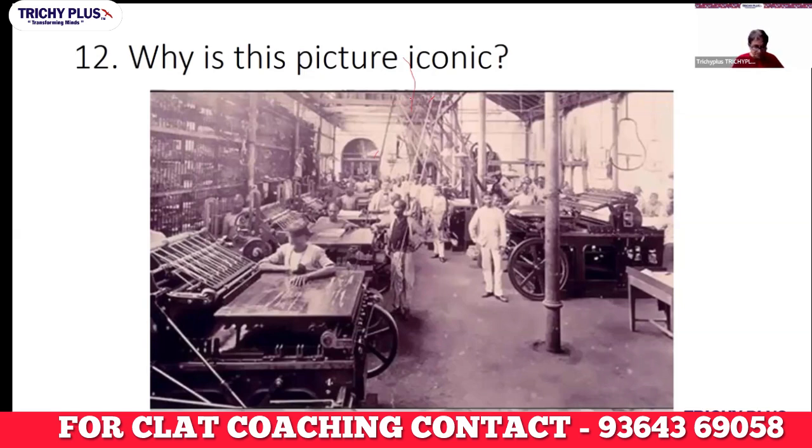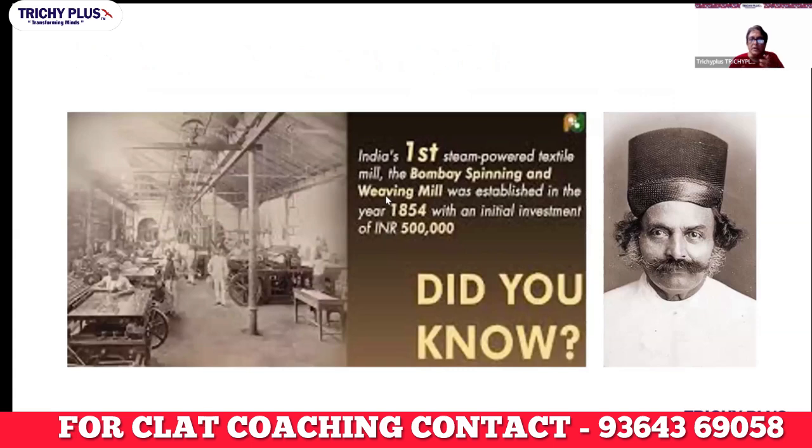And Bombay Spinning and Weaving Company was started. This is a picture of that company. Look at this. This is Kovasji Davar, India's first steam-powered textile mill, the Bombay Spinning and Weaving Mill, established in 1854 with an investment of 5 lakh rupees in those days. So it's a proud moment for us. Possibly the first factory to start in India. Industrialization came to India with this picture.